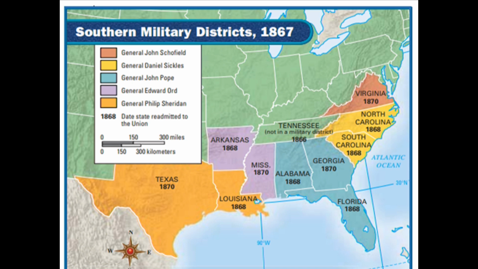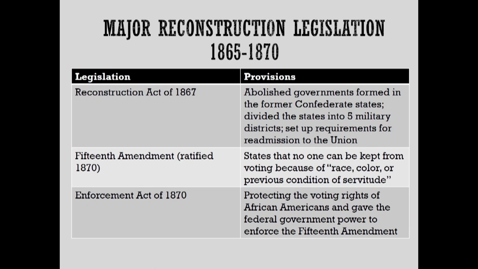You have military set up in these states that can enforce these laws, and that's going to be a positive for a bit in these southern states. Once Reconstruction laws are enforced, African Americans are allowed to vote and exercise their rights, but unfortunately that's not going to last. That peace under military control is not going to last very long for African Americans as we get deeper into Reconstruction.